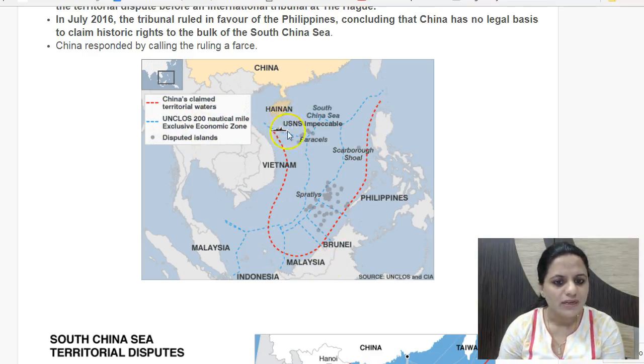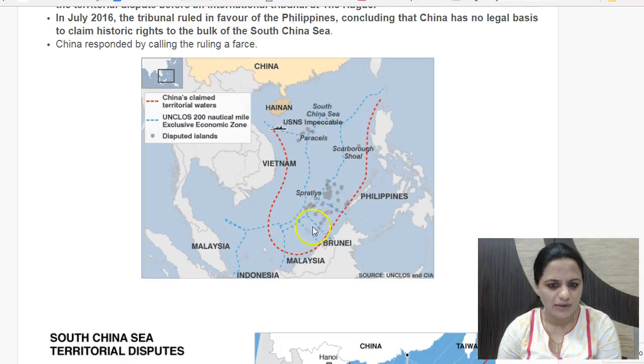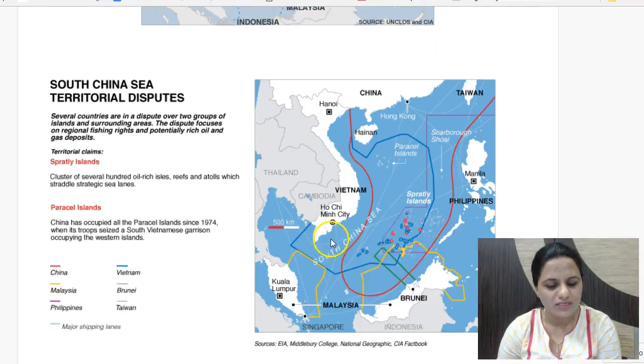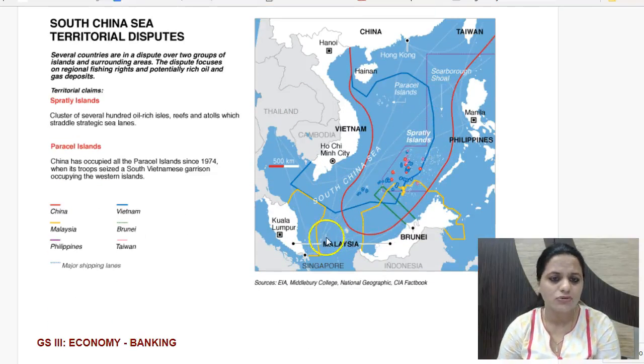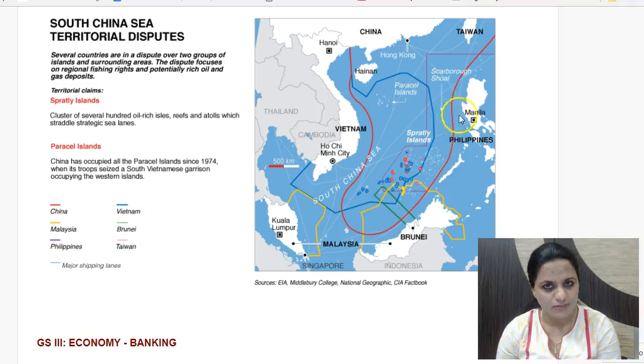And these are the UN clause up to 200 nautical miles EEZ, which each of these nations, Vietnam, Malaysia, Indonesia, Brunei, Philippines, claim. The Spratly, Paracel Islands and the Scarborough Shoal are located here. There are oil reserves here. Important sea routes pass through this region, and that is the reason why China claims this region. Plus it has also started developing artificial islands over the coral reefs which are present here.